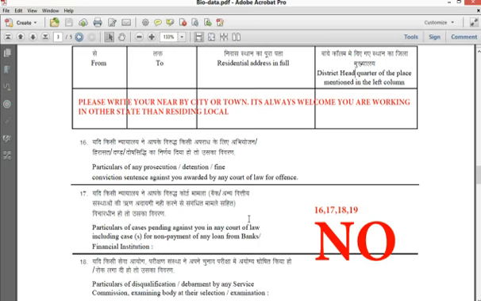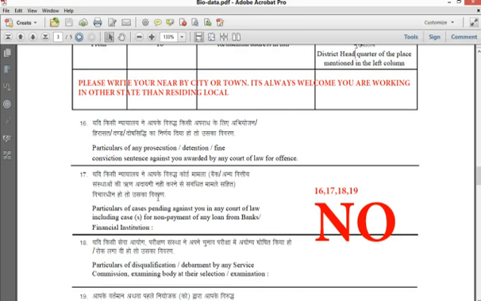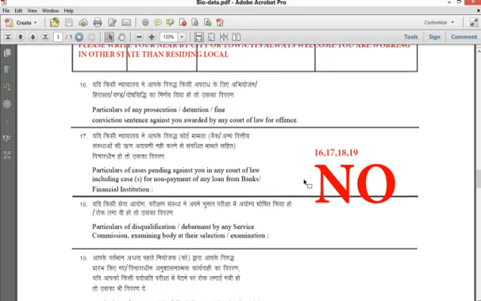Okay, be sure it is continuous, like 2010 to 2011, 2011 to 12, and 12 to 13, 13 to 14. Don't write 2011 to 2010 to 11, and don't skip a year like 2012. Please continue. It should be consecutive years. Okay, fine. Next, particulars of any prosecution, put no, everything for this.